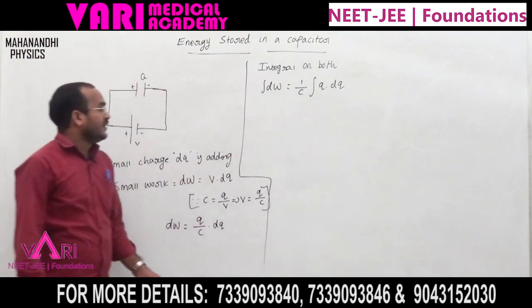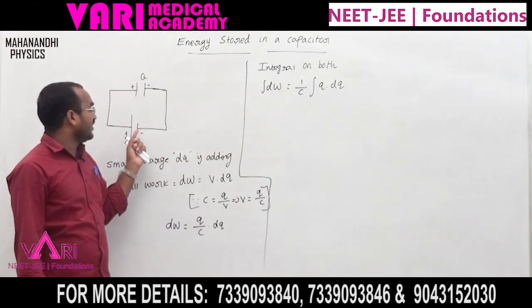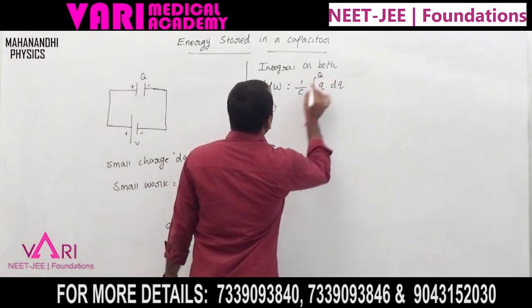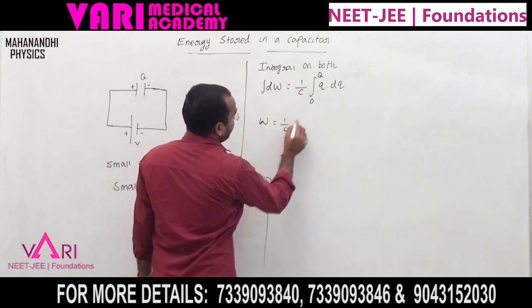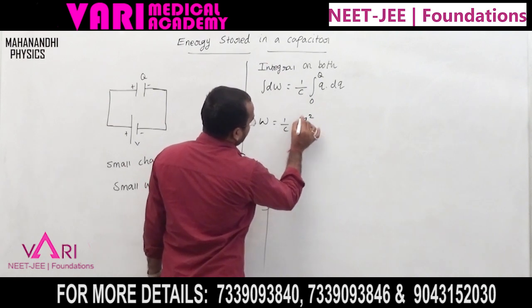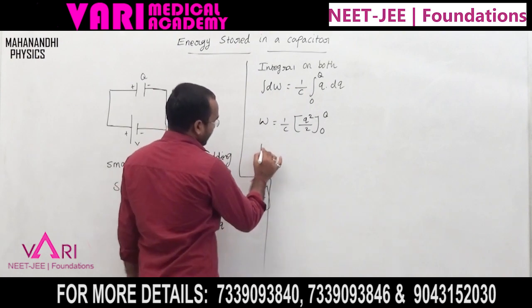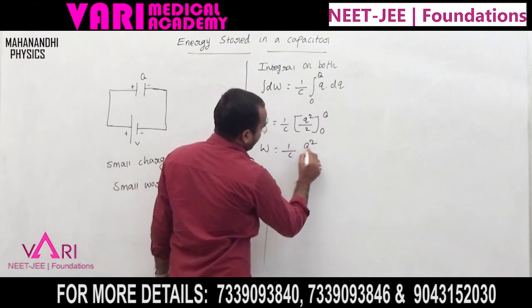But here the small charge is dq, so the total charge limits are 0 to capital Q. Now integral dw is W, equal to 1 by C, integral Q is Q square by 2, limits 0 to capital Q applied, so W is equal to 1 by C into Q square by 2.